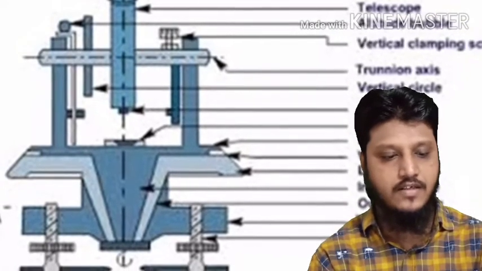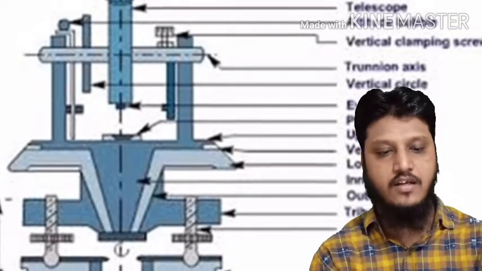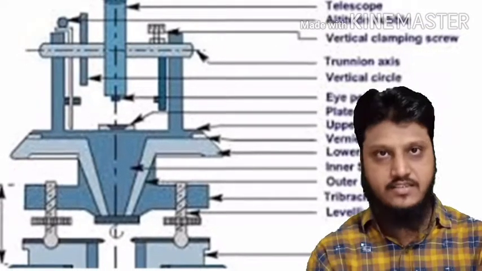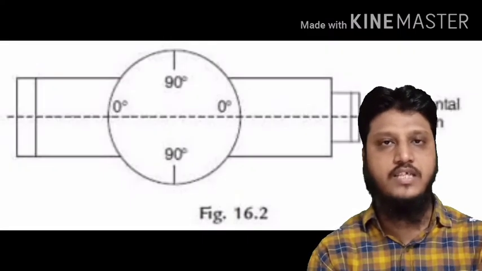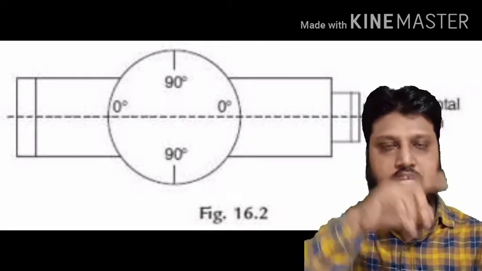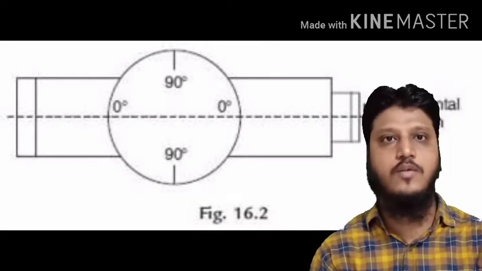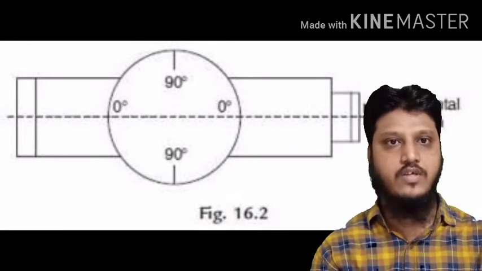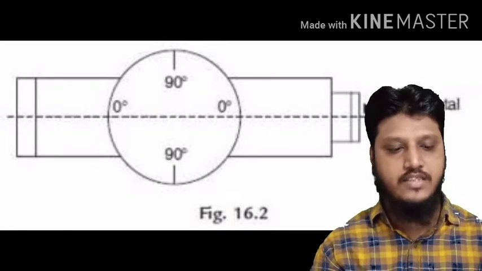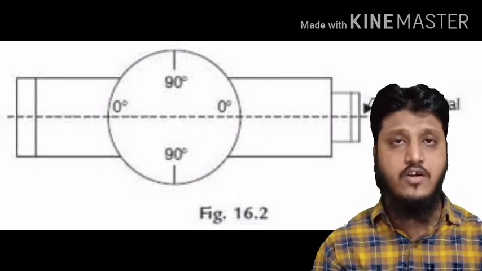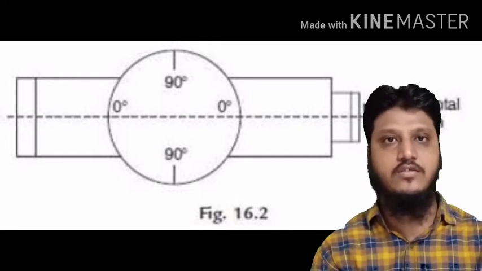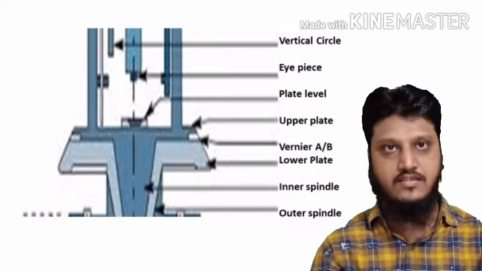That is the circular part, the vertical circle, in which there are two plates. One consists of a circular plate with readings from 0, 90, 0, 90 likewise. And then further there are also two verniers on this vertical circle, on either side.